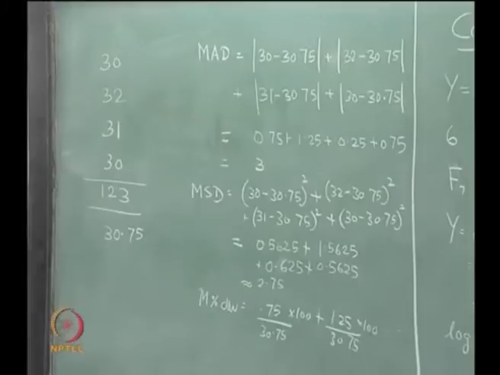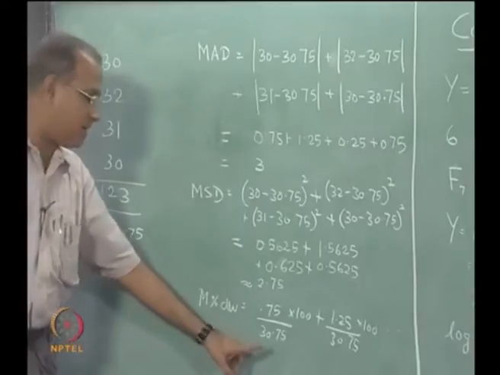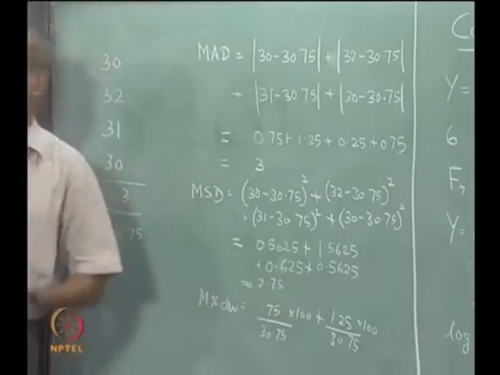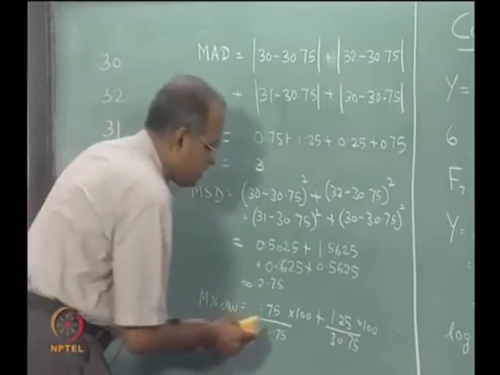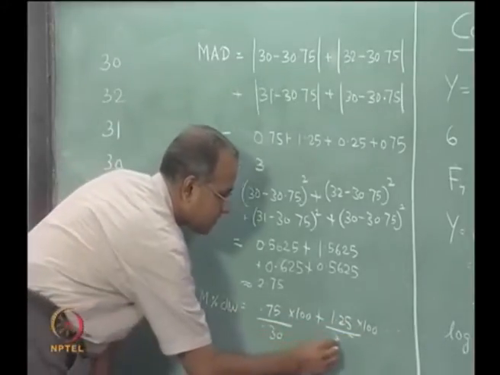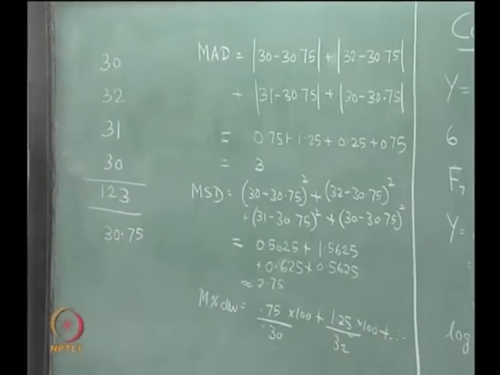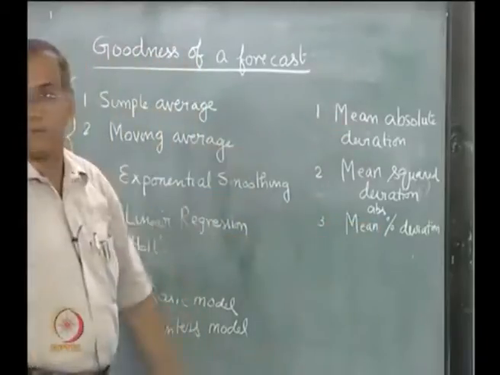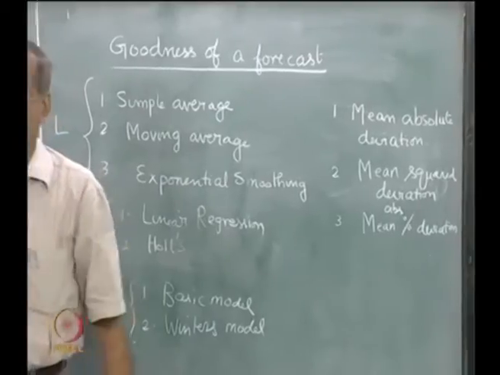The denominator is the forecast, 30.75, which is common. We can also do mean absolute percentage deviation with respect to demand and not with respect to the forecast, so that these values change. The denominators will become 30, 32 plus 2 more terms and so on. So, one can define several terms like these, which basically represent the goodness of a forecast.